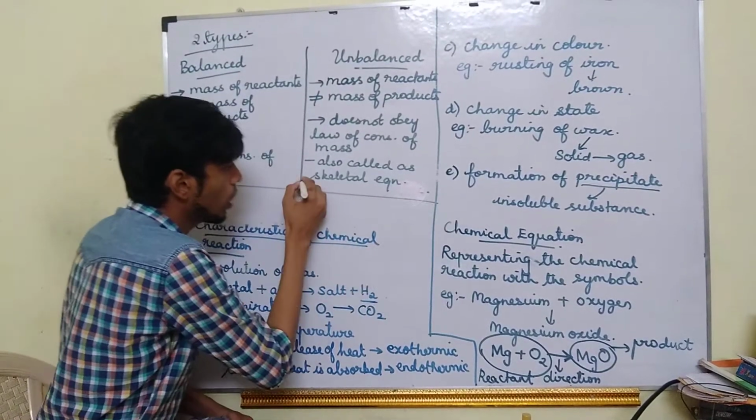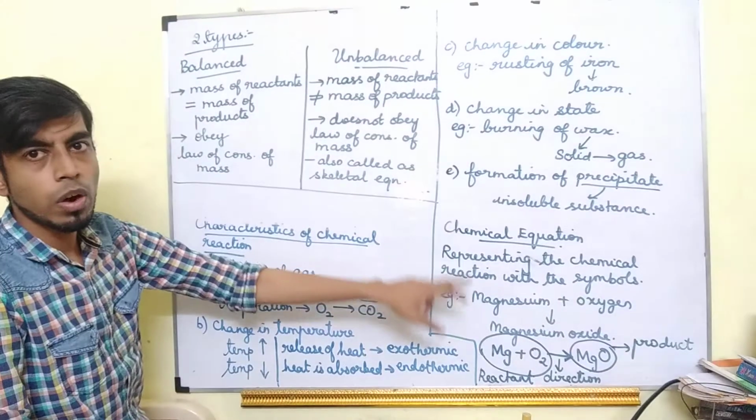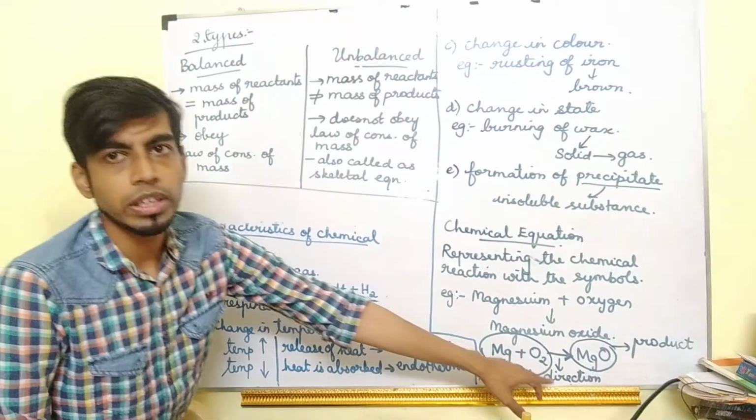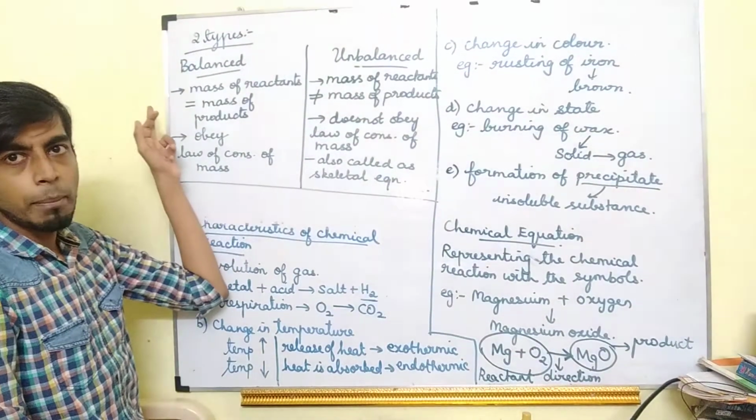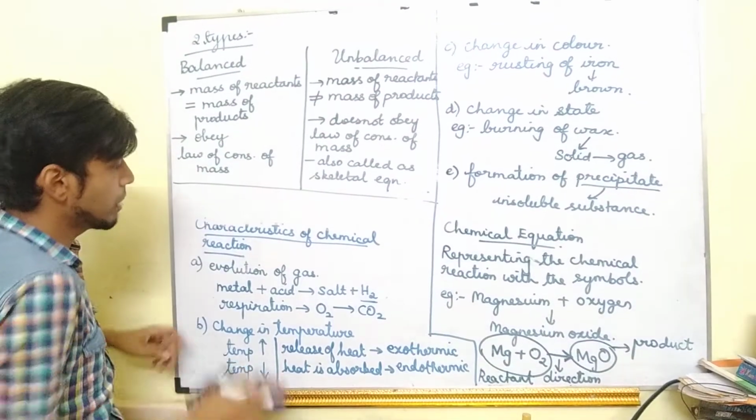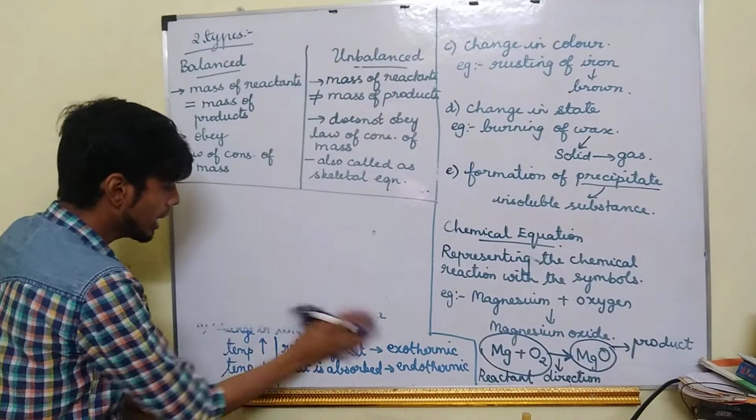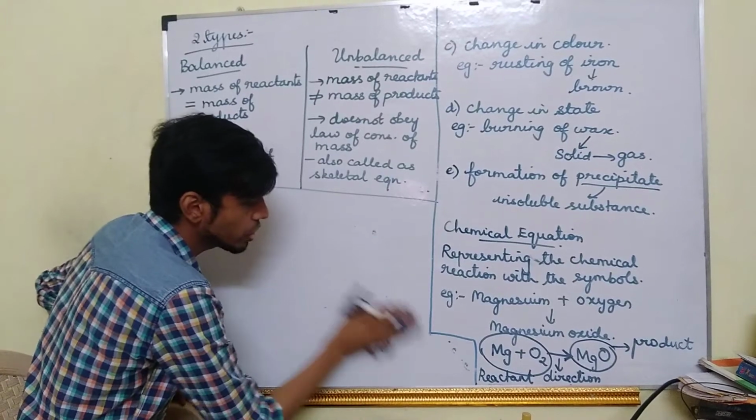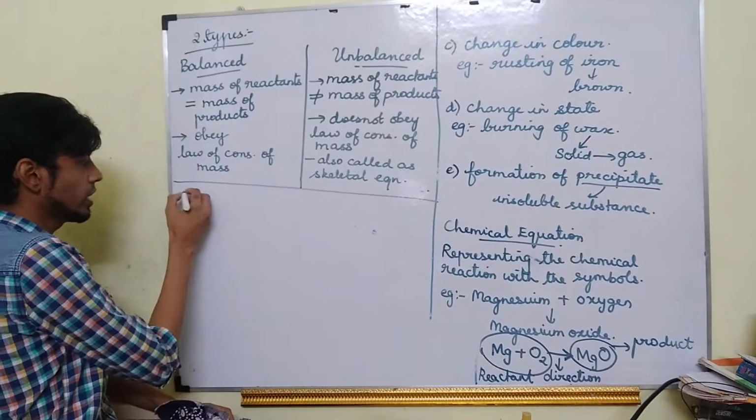So understood what is chemical equation, what is reactant, what is product, what is a balanced chemical equation, what is an unbalanced chemical equation. Okay. Now why we should always balance the equation?